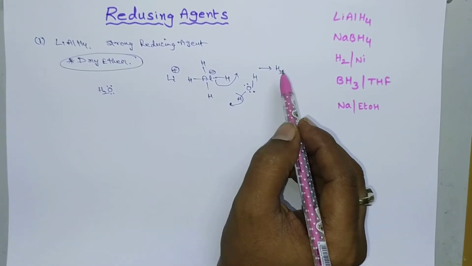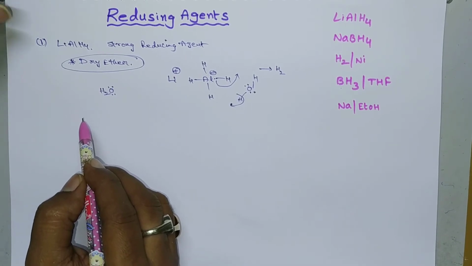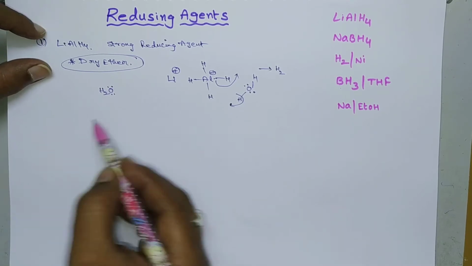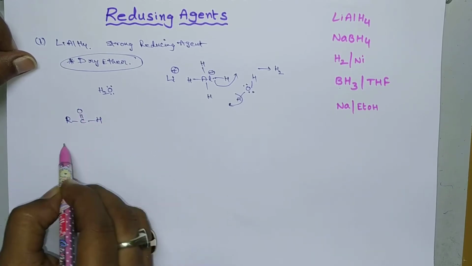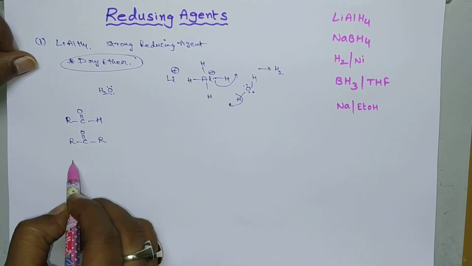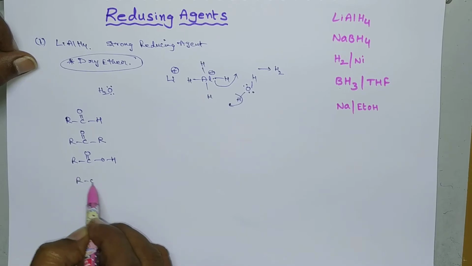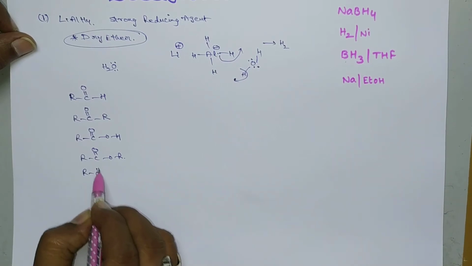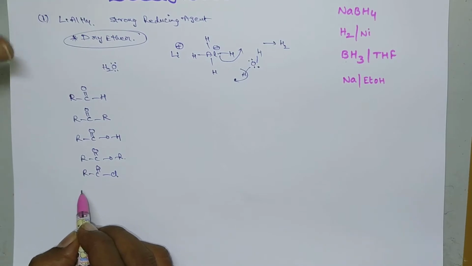Now which of the functional groups will be reduced by using lithium aluminum hydride? So many functional groups are there: aldehydes, ketones, carboxylic acids, esters, acid chlorides, and acid anhydrides.